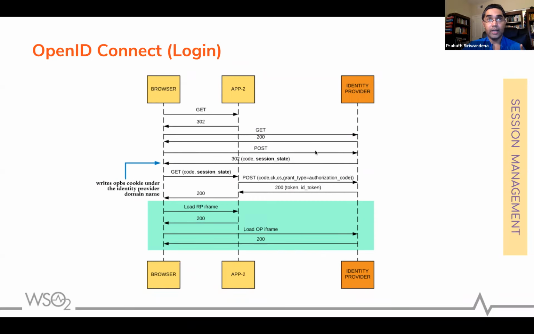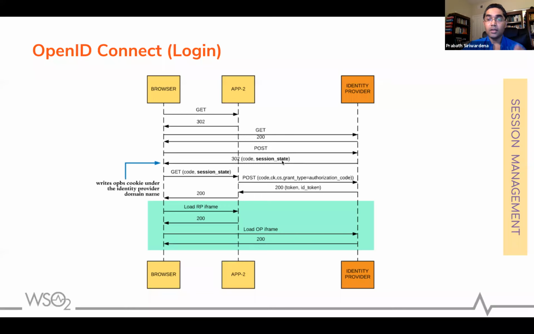One thing I need to highlight here is when the authorize endpoint of the IDP, or the OpenID Connect provider, returns the authorization code, if the OpenID Connect service provider or the application supports logout, then the IDP will send another parameter called session state. Then again, in OpenID Connect, there are 3 ways you can implement logout.